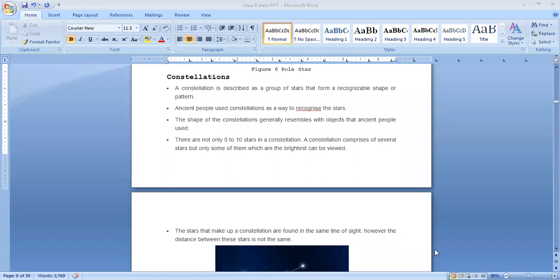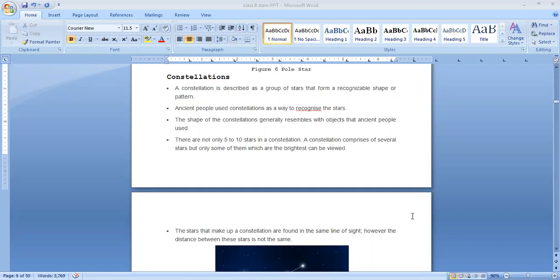The next topic is constellations. So what is a constellation? A constellation is described as a group of stars that form a recognizable shape or a pattern. There is a group of stars, maybe 5 or 10 or 15. They form a shape. Together, all the stars will be a little close by. They together form a shape or pattern that is called a constellation.